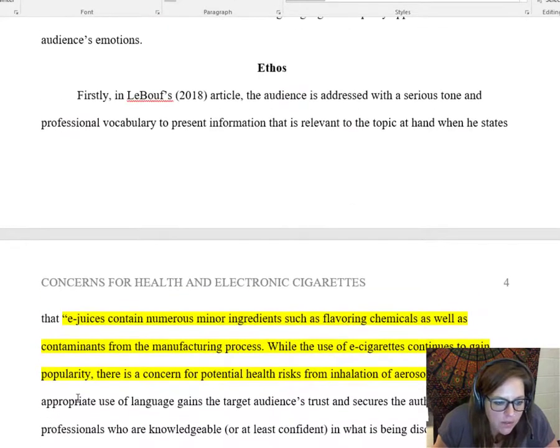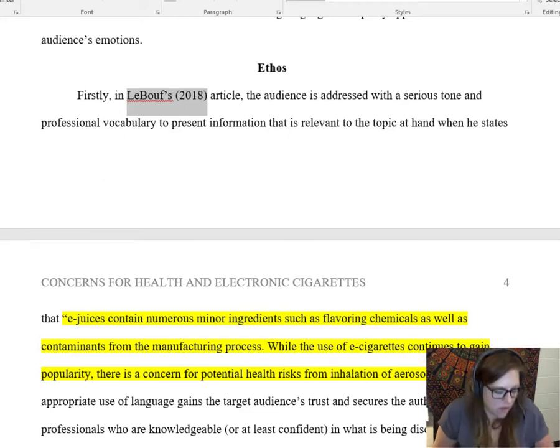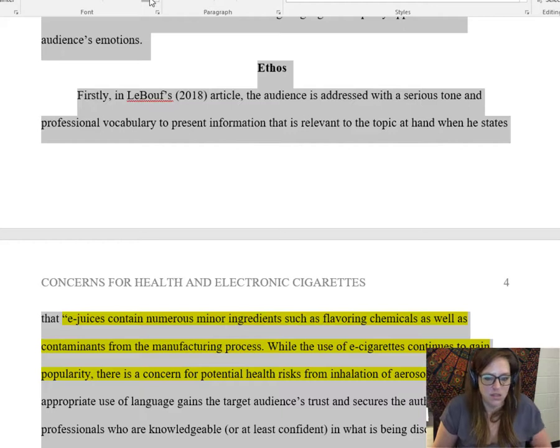Moving on, we have a quote here. Notice that we have the author's name and the year in the signal phrase that is still the same sentence as the quote, and so all we need at the end is the page number.